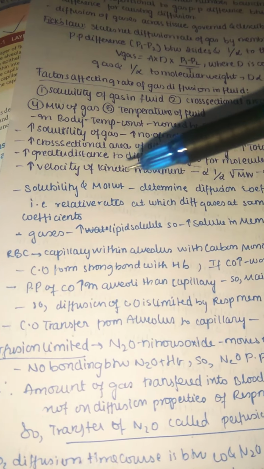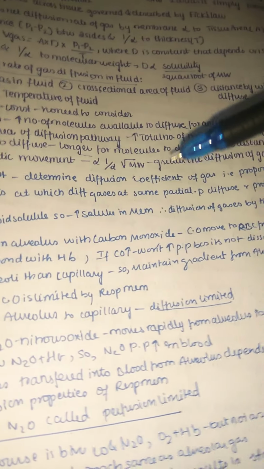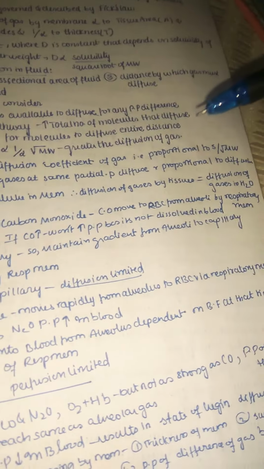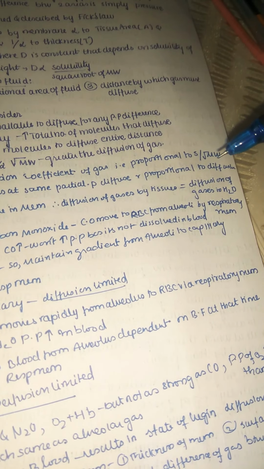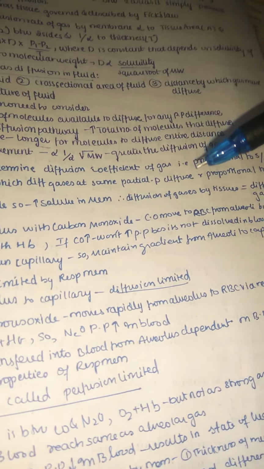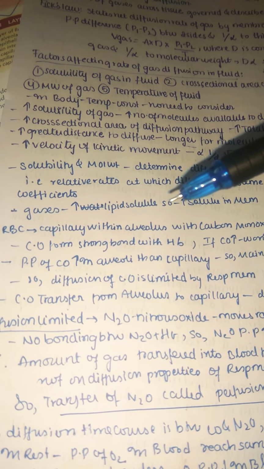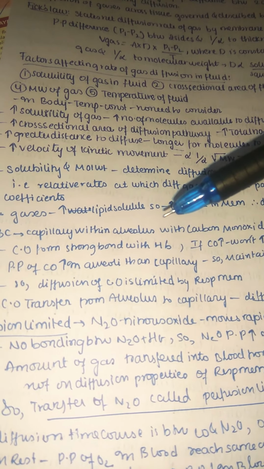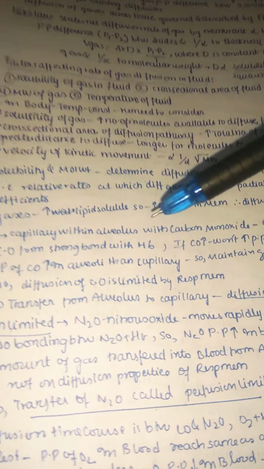Coming to solubility and molecular weight, they mainly determine the diffusion coefficient of a gas, which is proportional to solubility divided by the square root of molecular weight. The relative rates at which gases diffuse at the same partial pressure are proportional to their diffusion coefficients. Gases that are highly lipid soluble can easily cross the membrane.